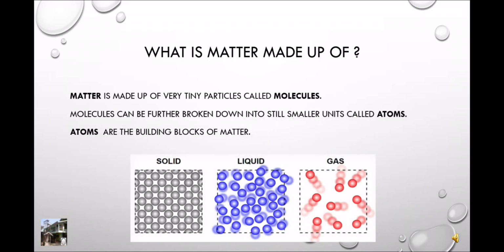What is matter made up of? Matter is made up of very tiny particles called molecules. Molecules can be further broken down into still smaller units called atoms. Now, what are atoms? Atoms are the building blocks of matter.